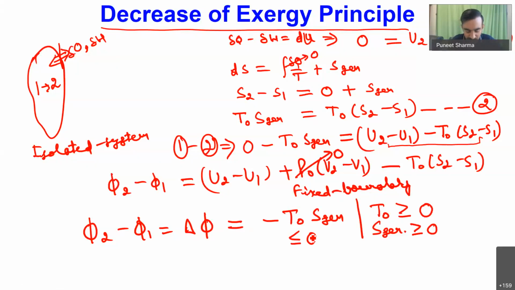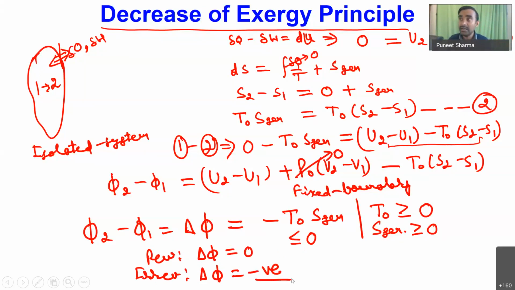So it means that while a system changes its thermodynamic state from state number 1 to state number 2, the change in exergy of the system is either equal to 0 or less than 0. If my process is reversible, then delta phi will be equal to 0, and if the process is irreversible, then delta phi will be negative.